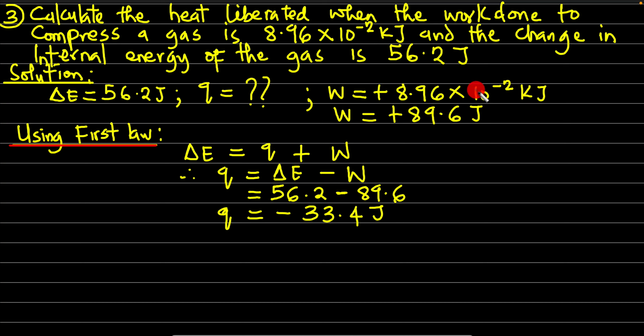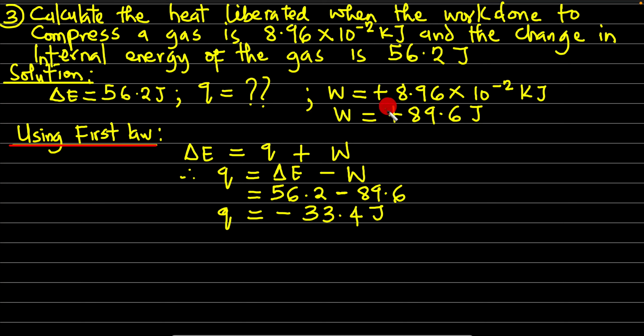Okay, but remember I told us that for us to carry out the calculation, the two units must be the same. They gave us this in kilojoules and the internal energy in joules. We cannot carry out subtraction or addition when the two units are not the same. So we needed to convert these kilojoules to joules. Why didn't we convert joules to kilojoules?